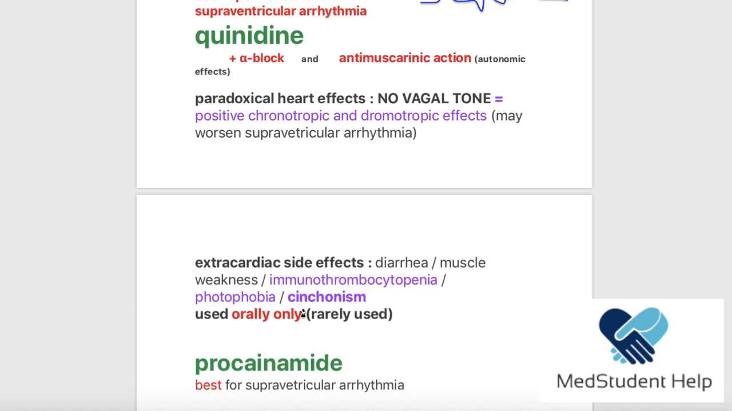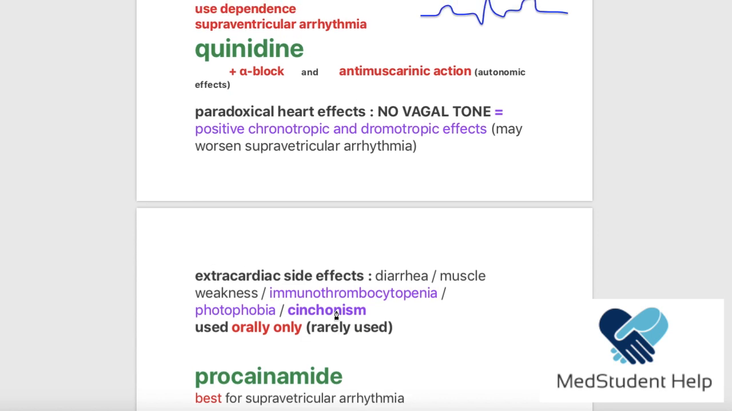I don't know how to explain it really, but these are the extracardiac side effects. So if I were you and I wanted to memorize just one extracardiac side effect, I would memorize the cinchonism, maybe also the immune thrombocytopenia. Okay, the quinidine is also used orally.